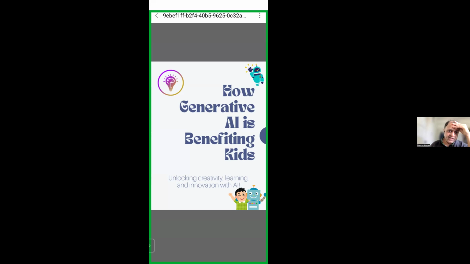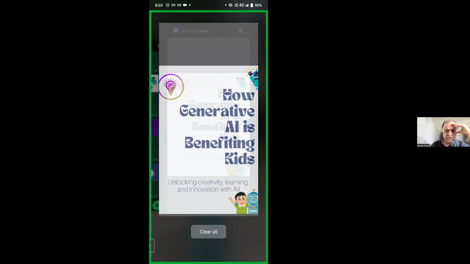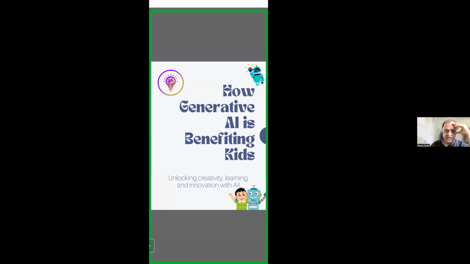This design is great. This headline, how generative AI is benefiting kids: is it easy to read, or not that easy to read? Sir, it's not easy. The font selection should be bold, but also readable. So it's not just me.